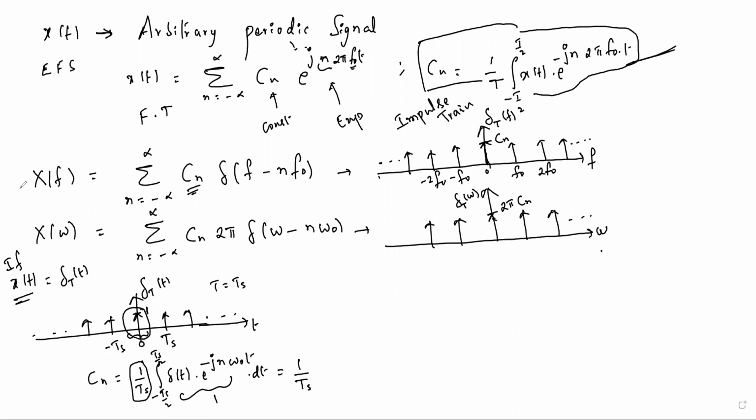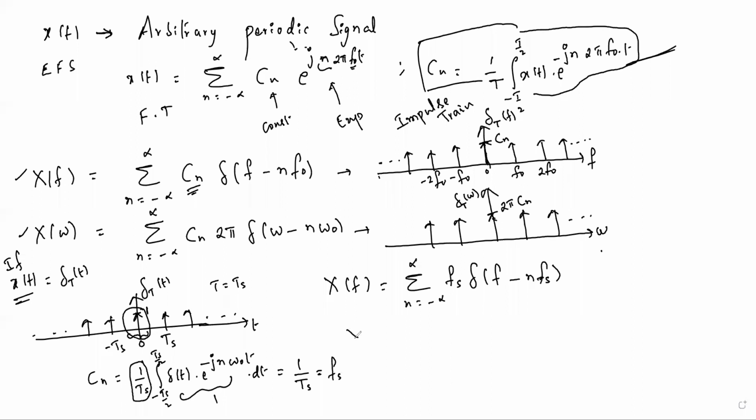Now from this equation, we can find the Fourier transform x of f and x of omega. For the impulse train, x of f is the sum over n from minus infinity to plus infinity. The Cn value we got is 1 by Ts, so I'll write it as Fs, because 1 by time period is frequency. It is Fs del of f minus n Fs.